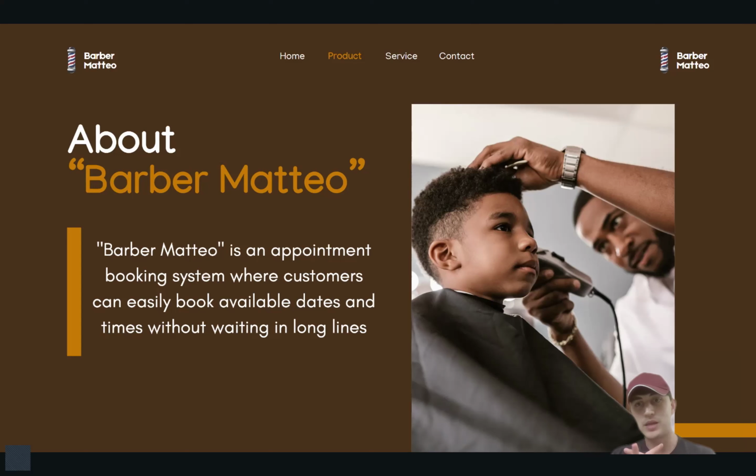For example, last time I messaged them, and it took 5 days for them to answer me and actually book my appointment. So I tried to somehow solve this problem and came up with this project. It's called Barber Matteo. It's actually the name of the barbershop in the city. It's an appointment booking system where customers can easily book available dates and times without waiting in long lines.